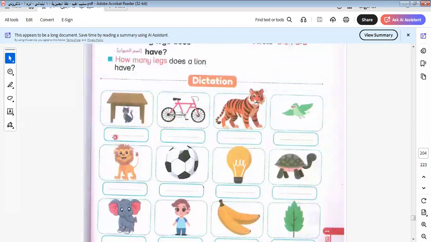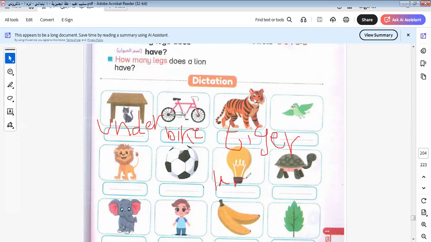This is the dictation. Now we know the words, and you can write them by yourself. Here we say, here is under. I write some of them, and I will leave the rest for you to do by yourself. I will show you how to write it. Here is under. Here is bike. Here is tiger. Here is lamb. Here is banana and ball and so on. Here is turtle. I don't write all the words. Why? Because I leave you the space to write it by yourself. Here is under, bike, tiger, lamb, turtle.